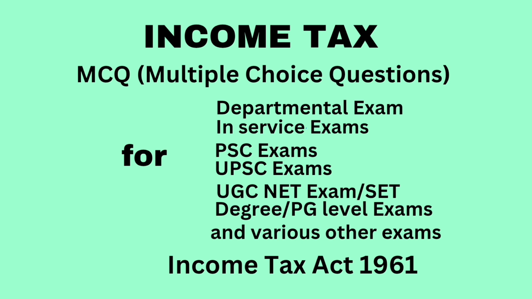Question. Salary is taxable on option A, receipt basis, option B, due basis, option C, due or receipt basis, whichever is earlier, D, due or receipt basis, whichever is later. Correct answer, option C, due or receipt basis, whichever is earlier. Question. Commission received by the director of the company is charged under the head dash. Answer. Salaries.